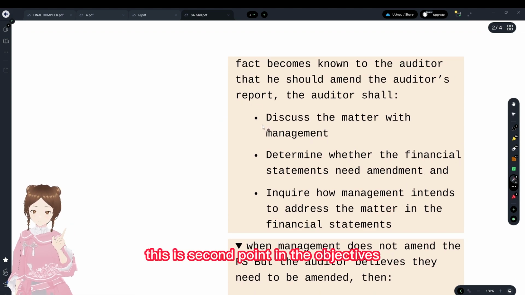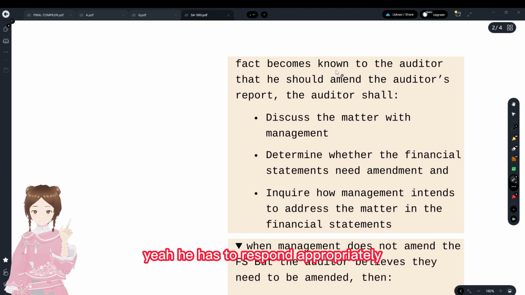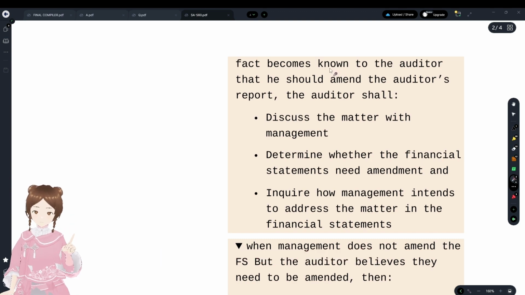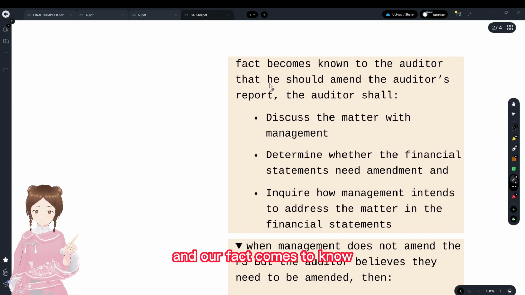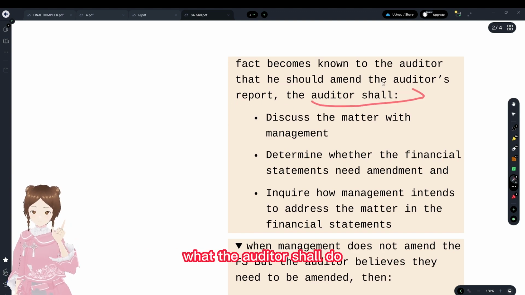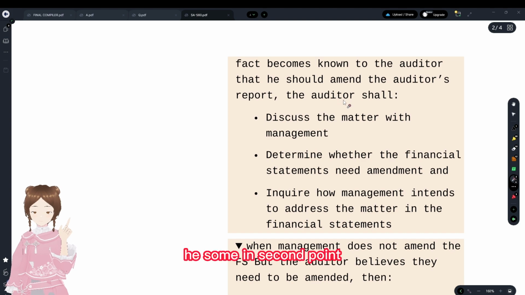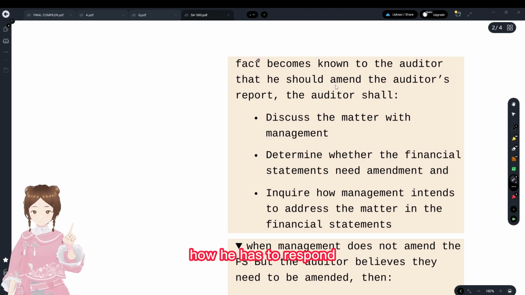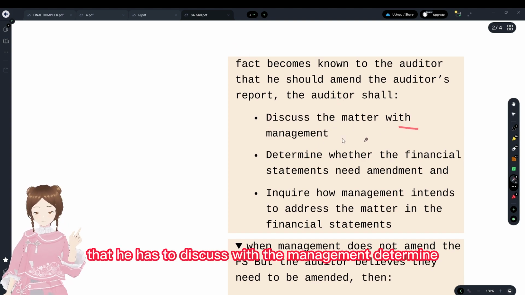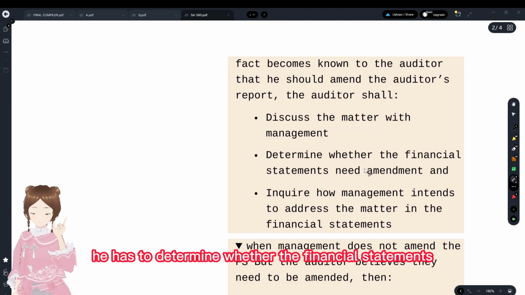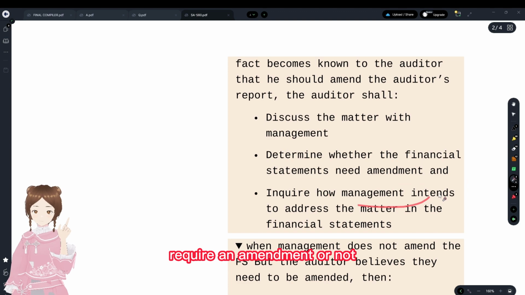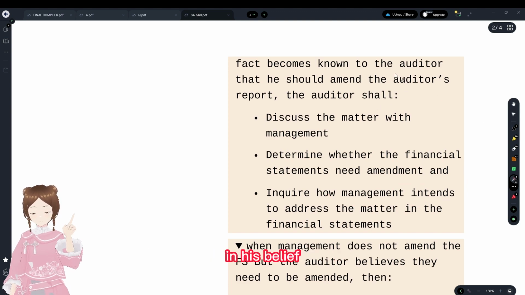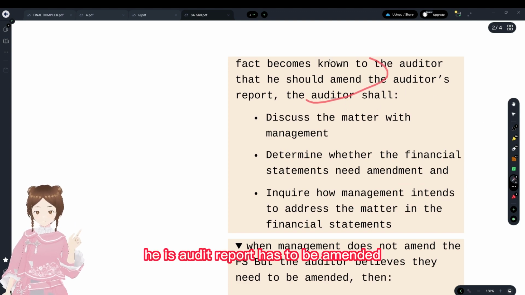This is the second point in the objectives. He has to respond appropriately. What he has to do, when a fact comes to his knowledge, is consider whether he should amend the auditor's report. What the auditor shall do, as in the second point, is discuss with the management and determine whether the financial statements require an amendment or not, in his belief that his audit report has to be amended.